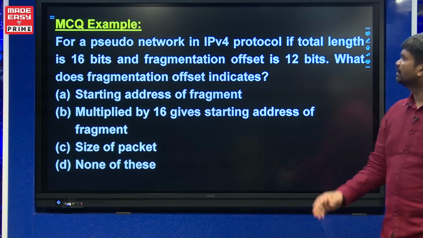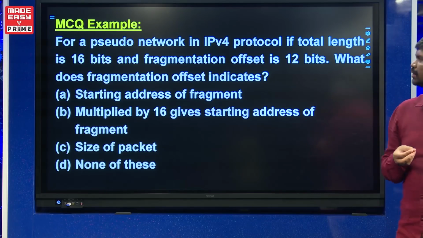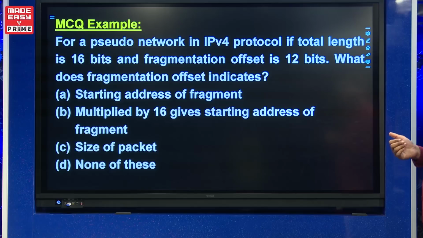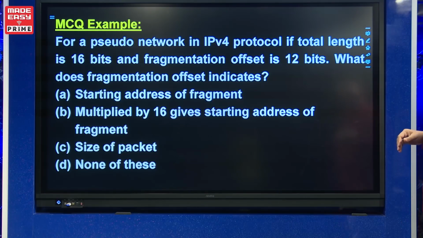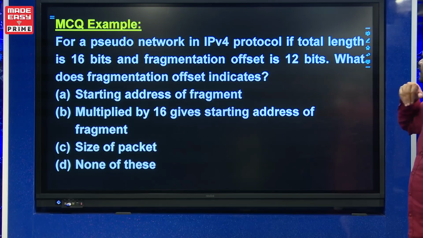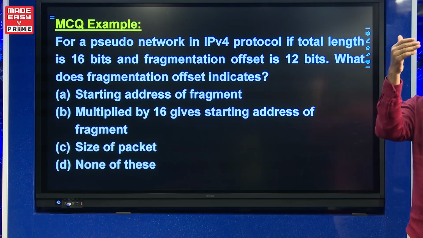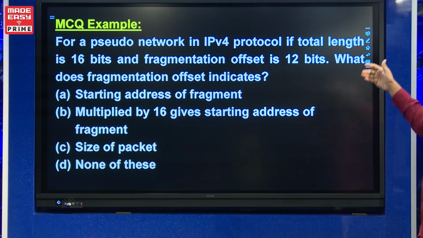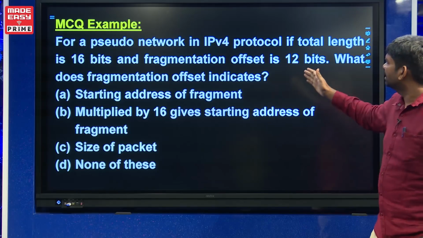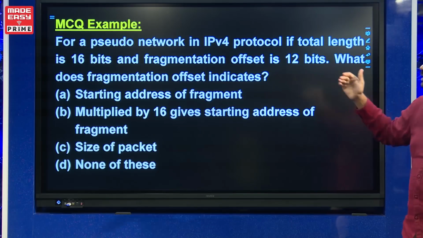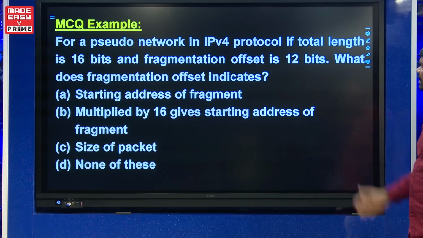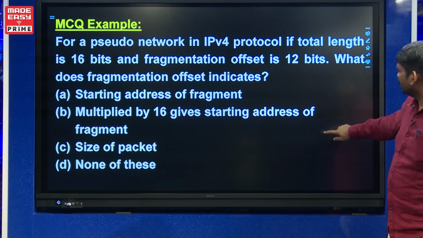See, there is some question that we are talking about here, MCQ, multiple choice question. They have given a pseudo network. Pseudo network means you have designed your own network, and that is an IPv4 protocol. Total length field is 16 bits, fragmentation offset is 12 bits. See actually in IPv4, if you have some idea of the IPv4 header, total length field will be 16 only, but the fragmentation field will be 13 bits. But since it is a pseudo network, they have given this question: what does the fragment offset indicate? So they have given different options.